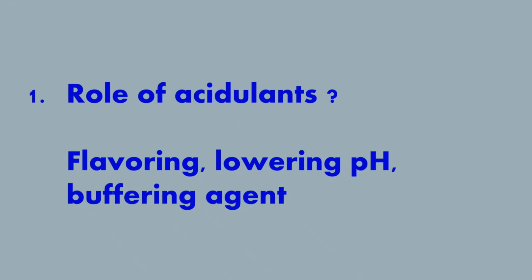First question, role of acidulants. Answer is flavoring, lowering pH, buffering agent. Acidulants are chemical compounds that confer a tart, sour or acidic flavor to foods.